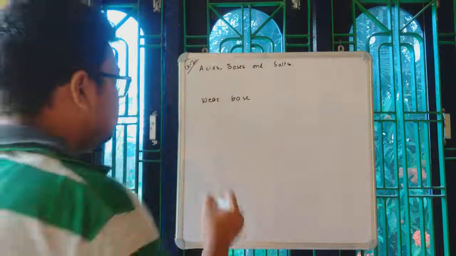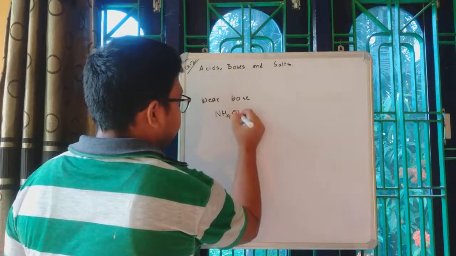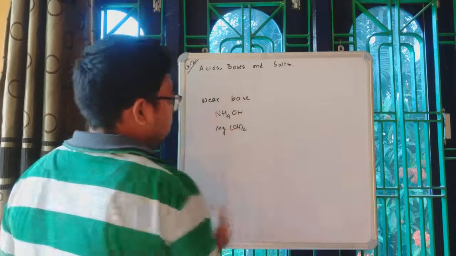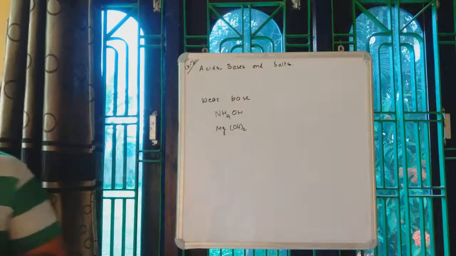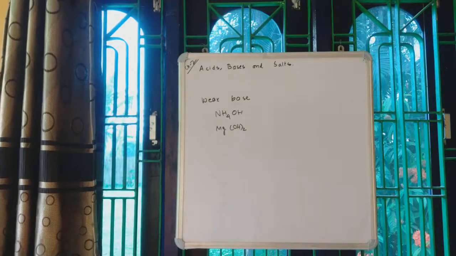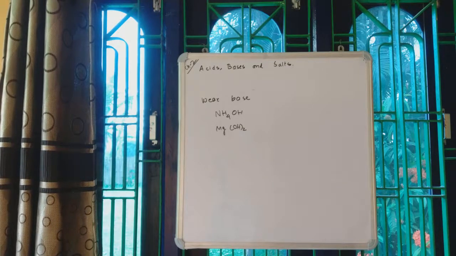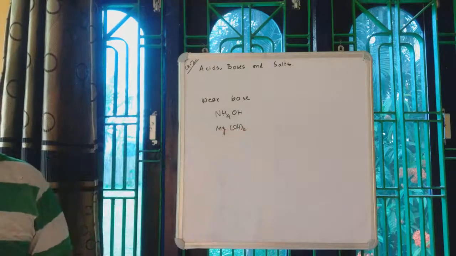For example, if we talk about weak bases, we have NH4OH and then Mg(OH)2. NH4OH is called ammonium hydroxide. It is also a base, but it does not dissociate to a large extent.